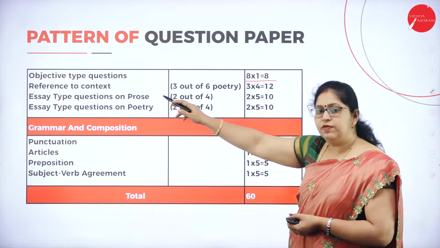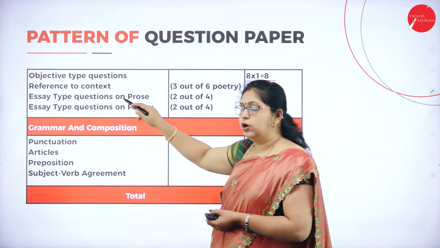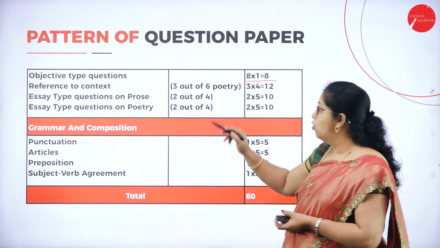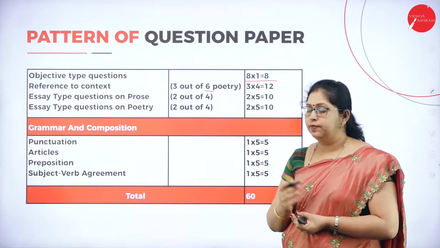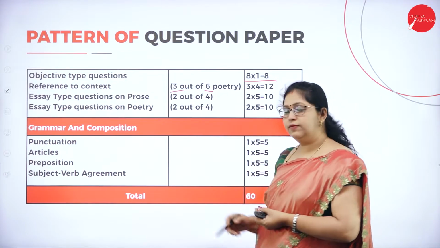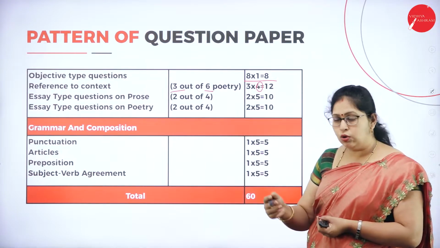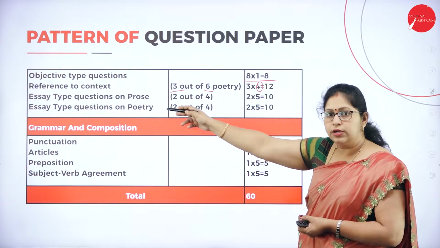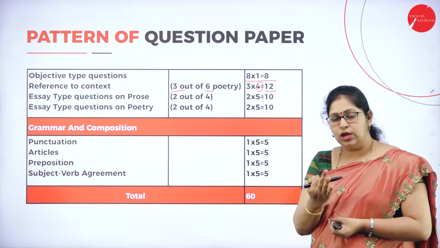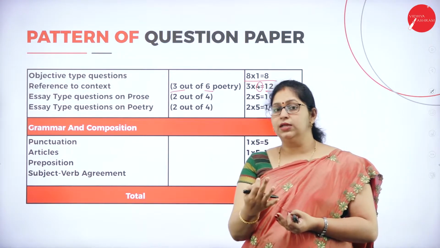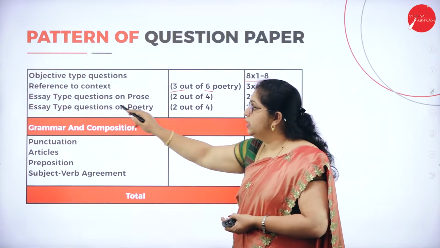Then reference to context, here out of 6 poetry questions, any 3 you have to answer. Each question carries 4 marks. So totally the reference to context will be for 12 marks. There will be 6 questions, you have to answer any 3, and all those will be from the poetry part.